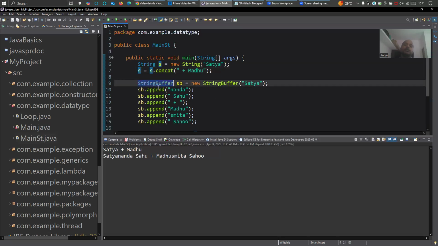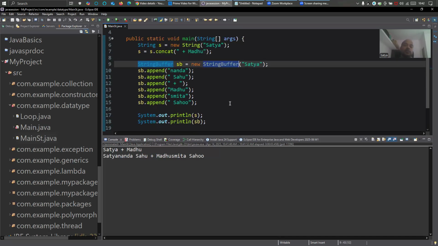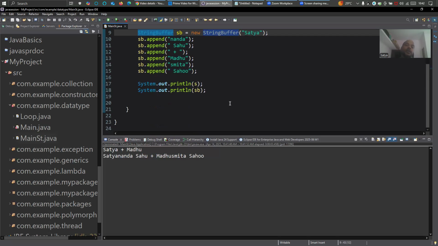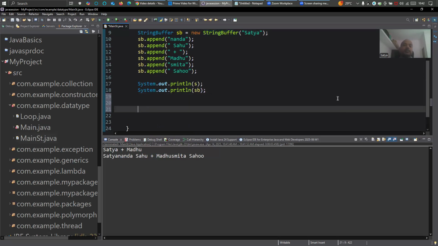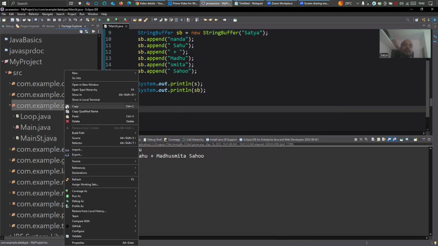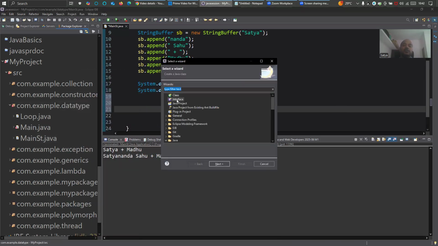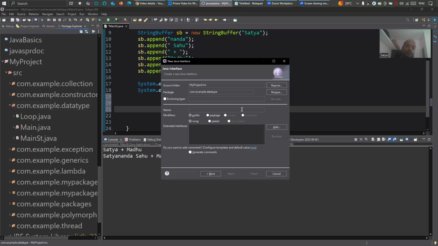So there is nothing much difference between string buffer and string builder. The set of operations you have for string buffer, the similar set of operations you have for string builder. What is the difference? I will show it to you. And before that, I will go for one more concept here that is called anonymous class, right? So let me create one interface here, a simple small interface. I create an interface, let's say ABC.